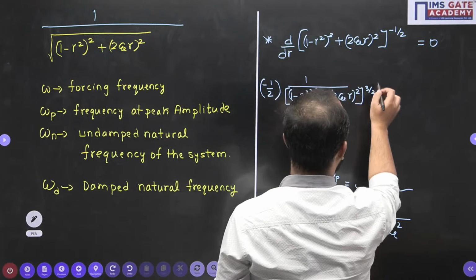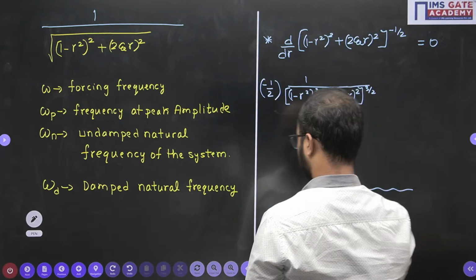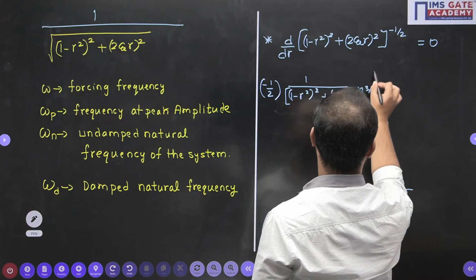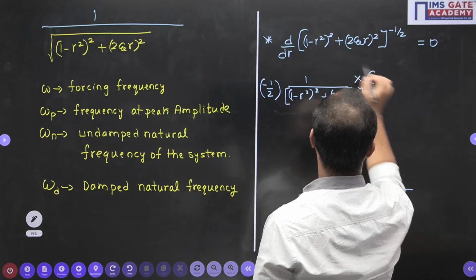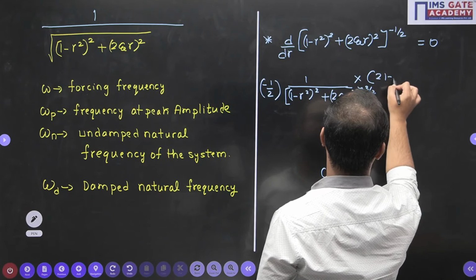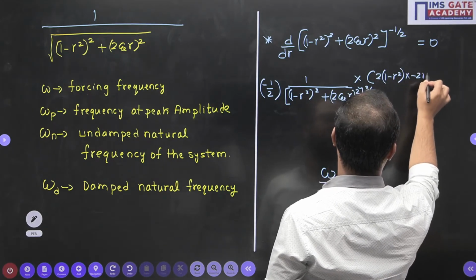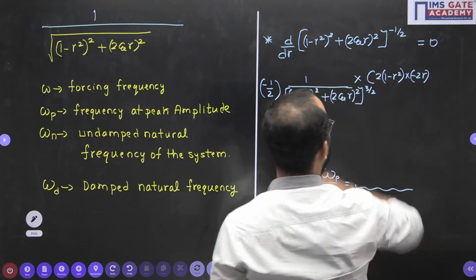Then we will differentiate whatever is there in the bracket. Now differentiation of this one, 2 into 1 minus r square into minus 2r, it will be there because minus r square differentiation is minus 2r.